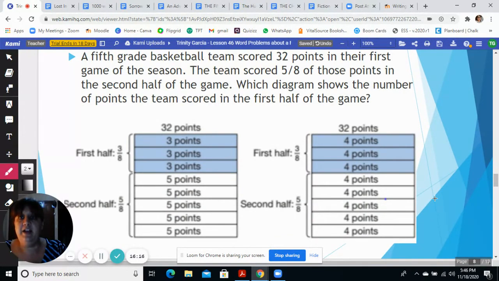Example 3, a 5th grade basketball team scored 32 points in their first game of the season. The team scored 5/8 of those points in the second half of the game. Which diagram shows the number of points that the team scored in the first half of the game? Okay, so we know that they scored 5/8 of the points in the second half. All right, so both of these show that 5/8 were scored in the second half.